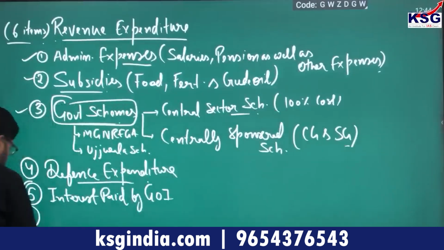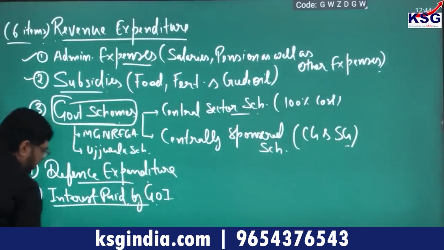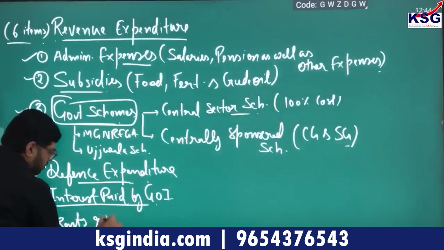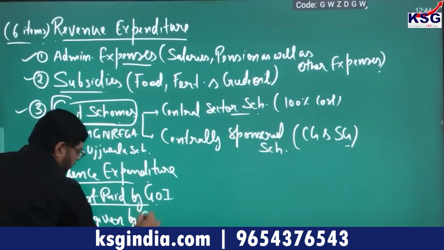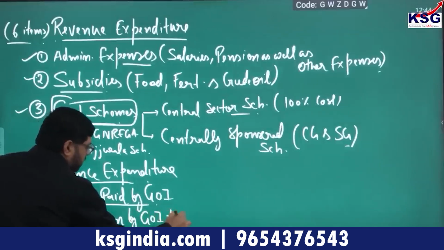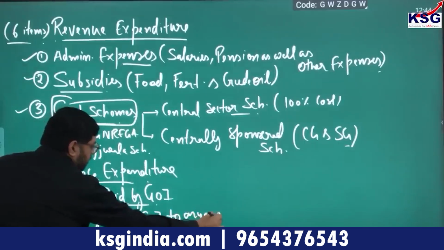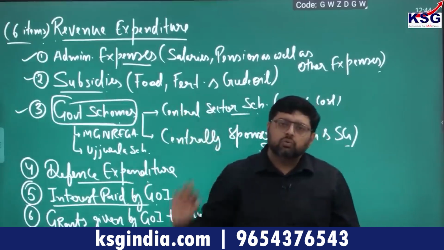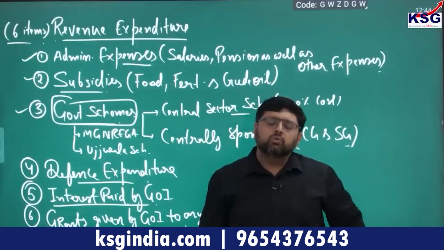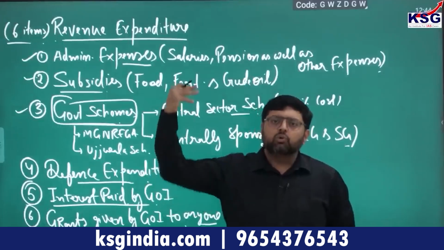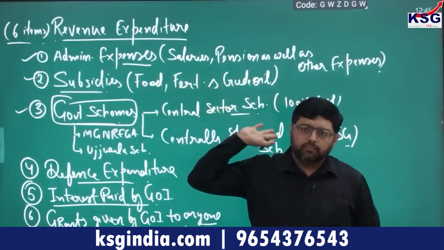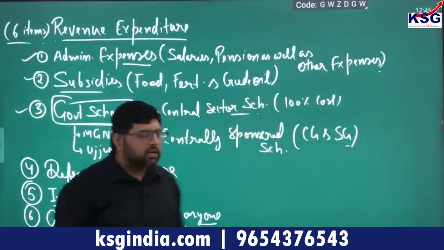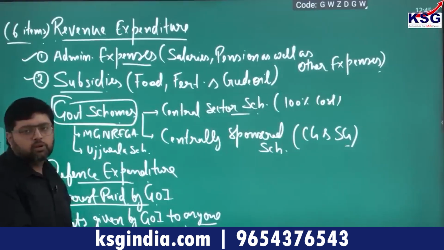And number 6, grants given by the Government of India to anyone. It can be given to the states or to any foreign government. That is the Government of India's wish, but whatever grants they are giving will again come from the Consolidated Fund of India.